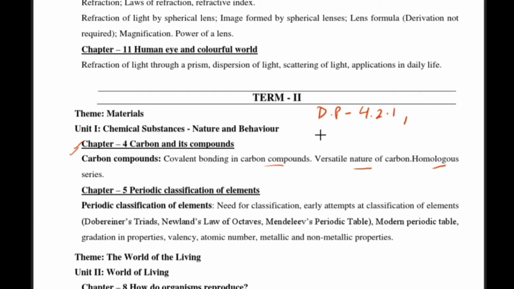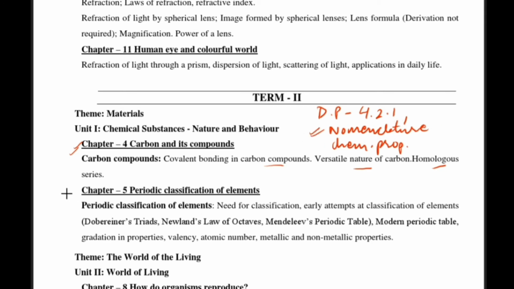After this, complete nomenclature has been deleted. But I would like to tell all my students that nomenclature you should at least study to the basic level so that you do not face much difficulty in class 11th. Okay. After this, the chemical properties portion, that is 4.3, has also been deleted. So do not study chemical properties, that is okay, but please see this nomenclature part.